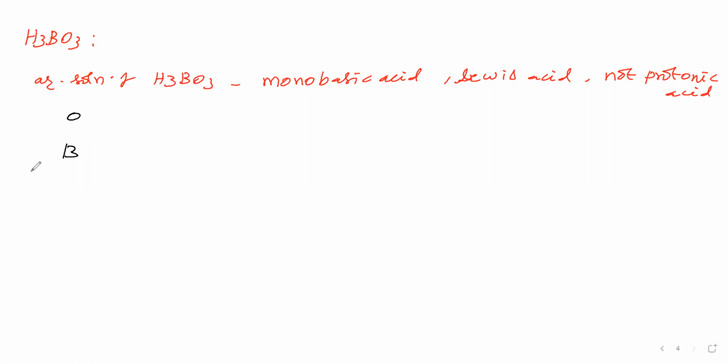It contains 3 oxygen atoms. All the hydrogen atoms are bonding with the oxygen only. Then boron comes under group number 3A. Its valence shell contains 3 electrons. Those 3 electrons make bonds with the oxygen atoms. It is orthoboric acid. Now this boron is having 3 sigma bonds, therefore trigonal planar we can say.